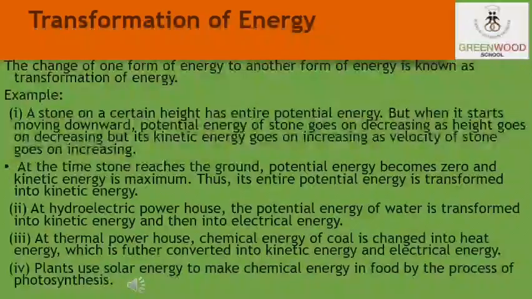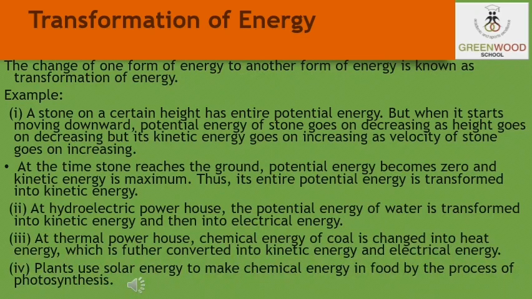Now students, moving on, one form of energy can be converted into another form of energy, and this phenomenon is known as the transformation of energy. When an object is dropped from some height, its potential energy continuously converts into kinetic energy. When an object is thrown upwards, its kinetic energy continuously converts into potential energy. Now let us take a few examples of energy transformation.